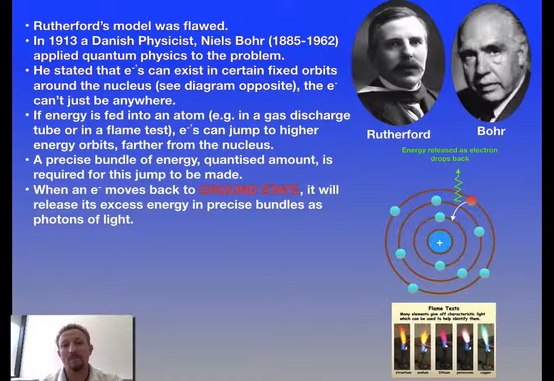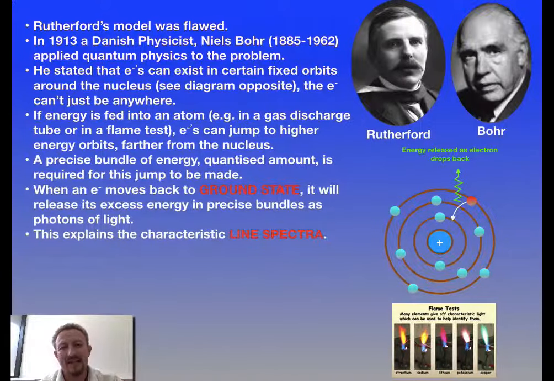Now obviously we've got multiple shells. What this means is we're going to get multiple frequencies of light generated, of multiple different photon sizes, or quanta. As a result, they'll combine together to produce a specific color. If we were then to take that color and split it using a prism or a diffraction grating, what we'll get is finite lines. Now those finite lines will be specific to a certain quantized amount of light, and as a result we call this a line spectra.